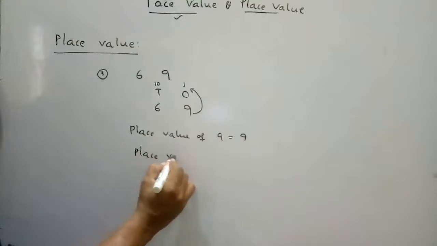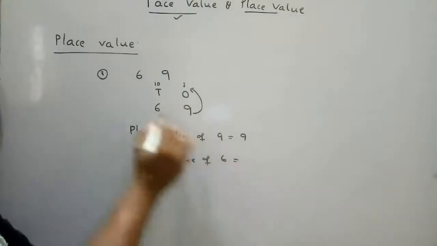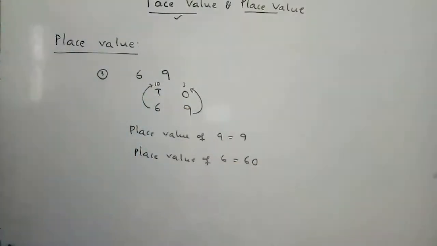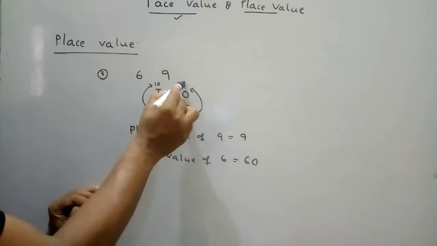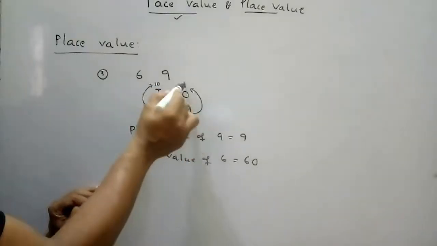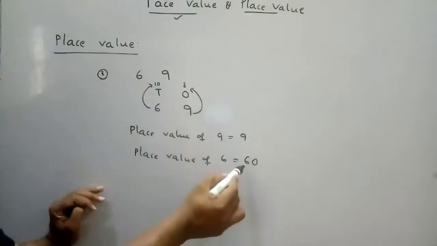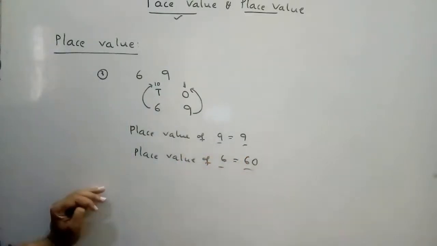Place value of 6: 6 tens are 60. I think you understand this one. I am writing in ones place 1, tens place 10. 9 ones are 9. Tens place I wrote 10. 6 tens are 60. Place value of 9 is 9. Place value of 6 is 60.